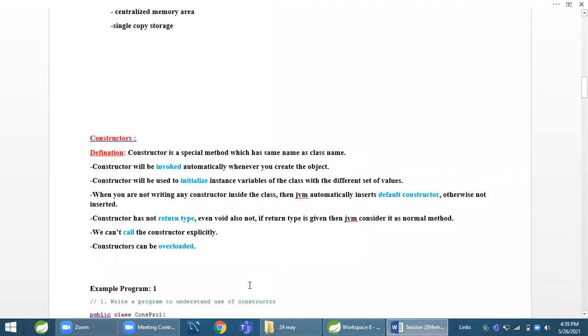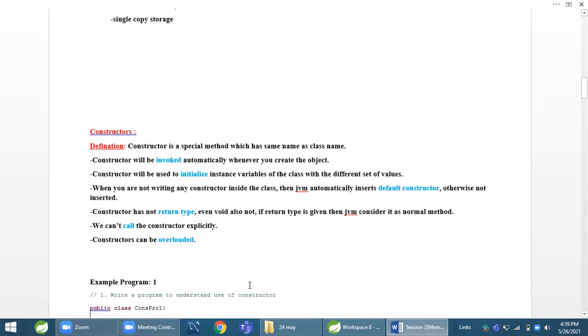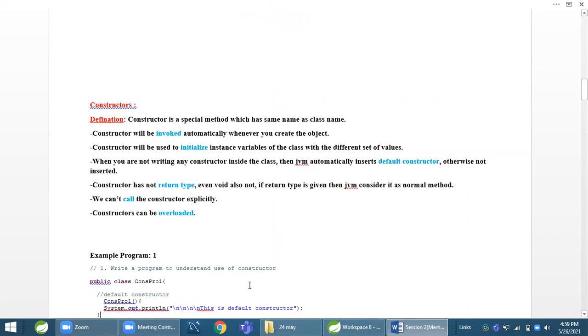Constructors. A constructor is a special type of method which is written to initialize different sets of values to the same variables. A constructor does not have any return type, not even the word void.